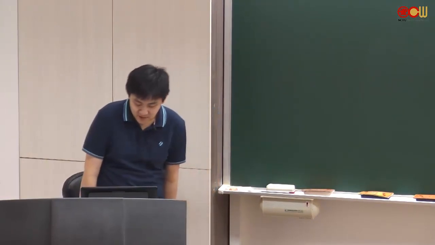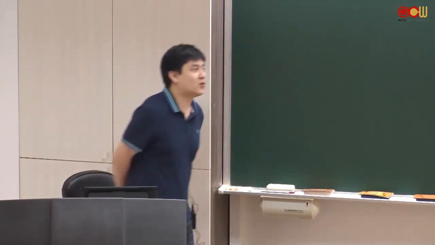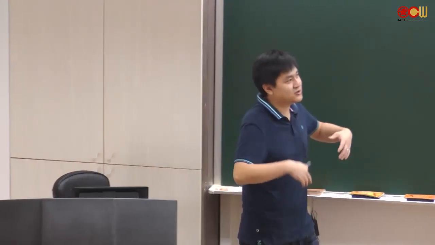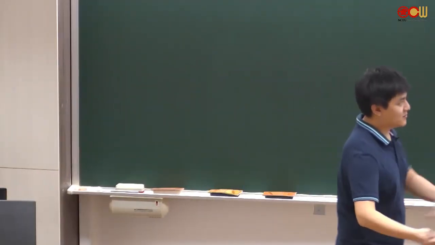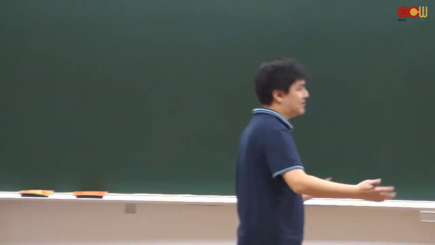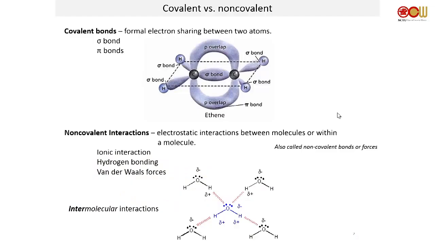So covalent versus non-covalent. Covalent bonds are formal bonds or formal electron sharing between two atoms, and for our purpose, primarily we're talking about sigma bonds, pi bonds, those things. I'm sure you should know this. When we draw formal bonds on chemical structures, they look like a little line. That means 2 electrons, so every line is 2 electrons. Fine. Non-covalent interactions are more important to us.